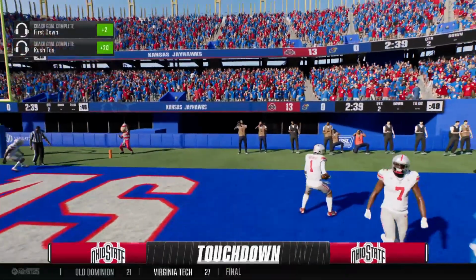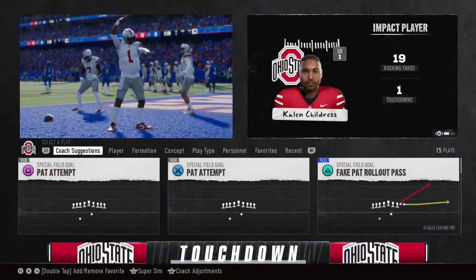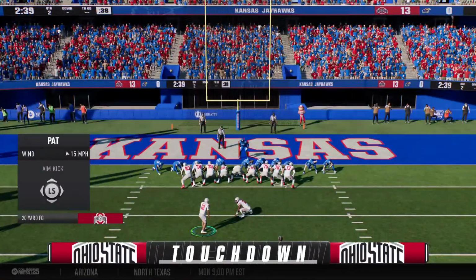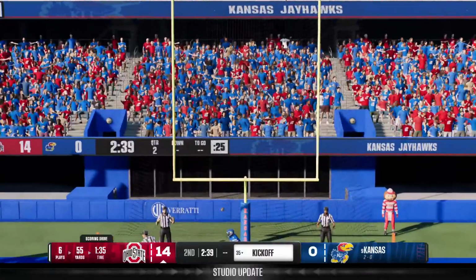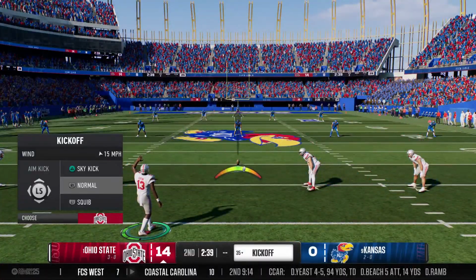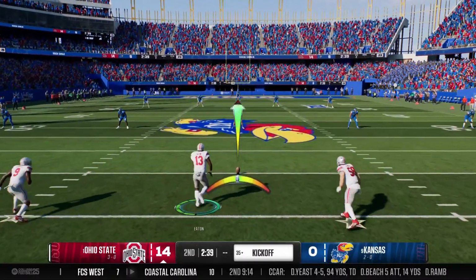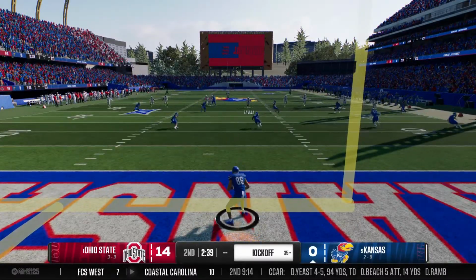Quarterback pulls the ball. It's a keeper. And he runs it in for the score. Touchdown, Ohio State. Well, there it is, Chris. One of the most dangerous plays in college football, the option. What's even more dangerous, as a defender, you have no clue if he's going to pull it, tuck it, throw it. That time, he took it himself, fooling the defense all the way to the end zone.